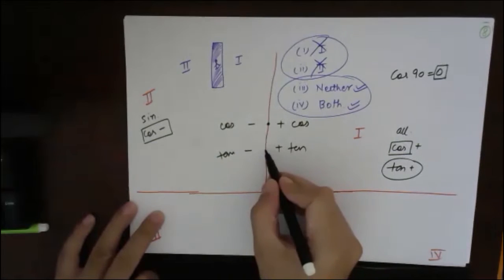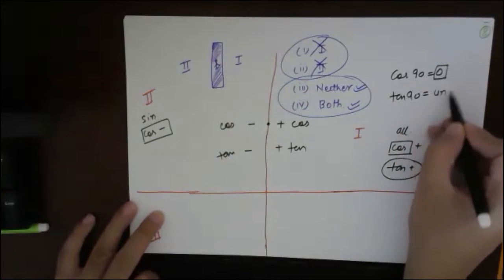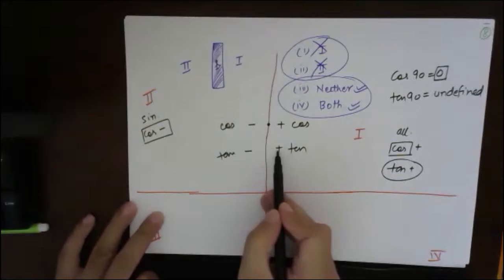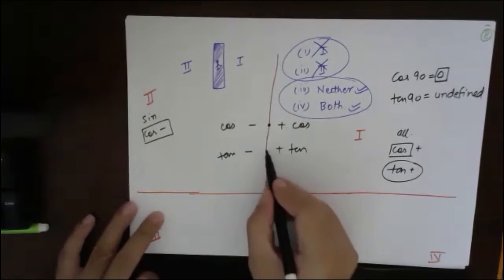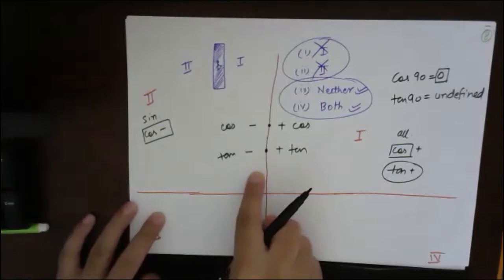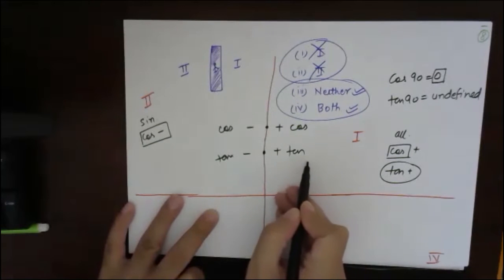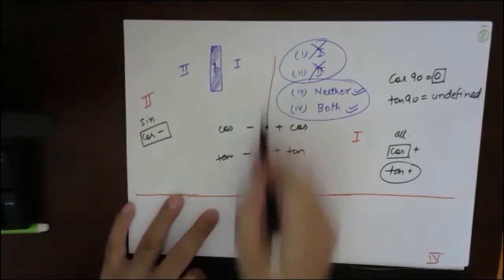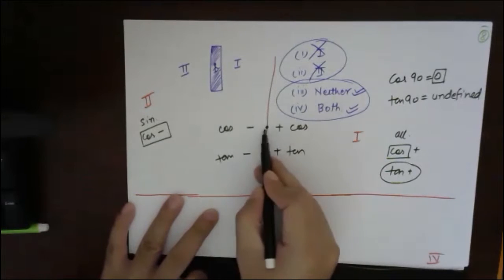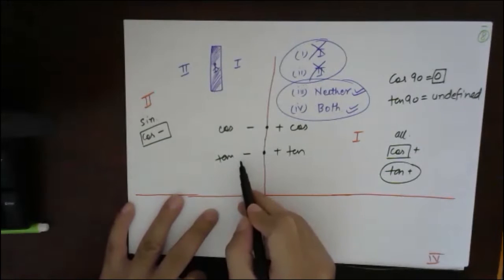So tan of 90 is undefined. Tan is positive here, and tan 90 degree will be somewhere on this line, because we will move in this direction: 0, 10, 20, 30, 40, then here we will have 90 degree. At cos 90 it is 0. So plus, 0, minus. Tan is plus, undefined, then negative.